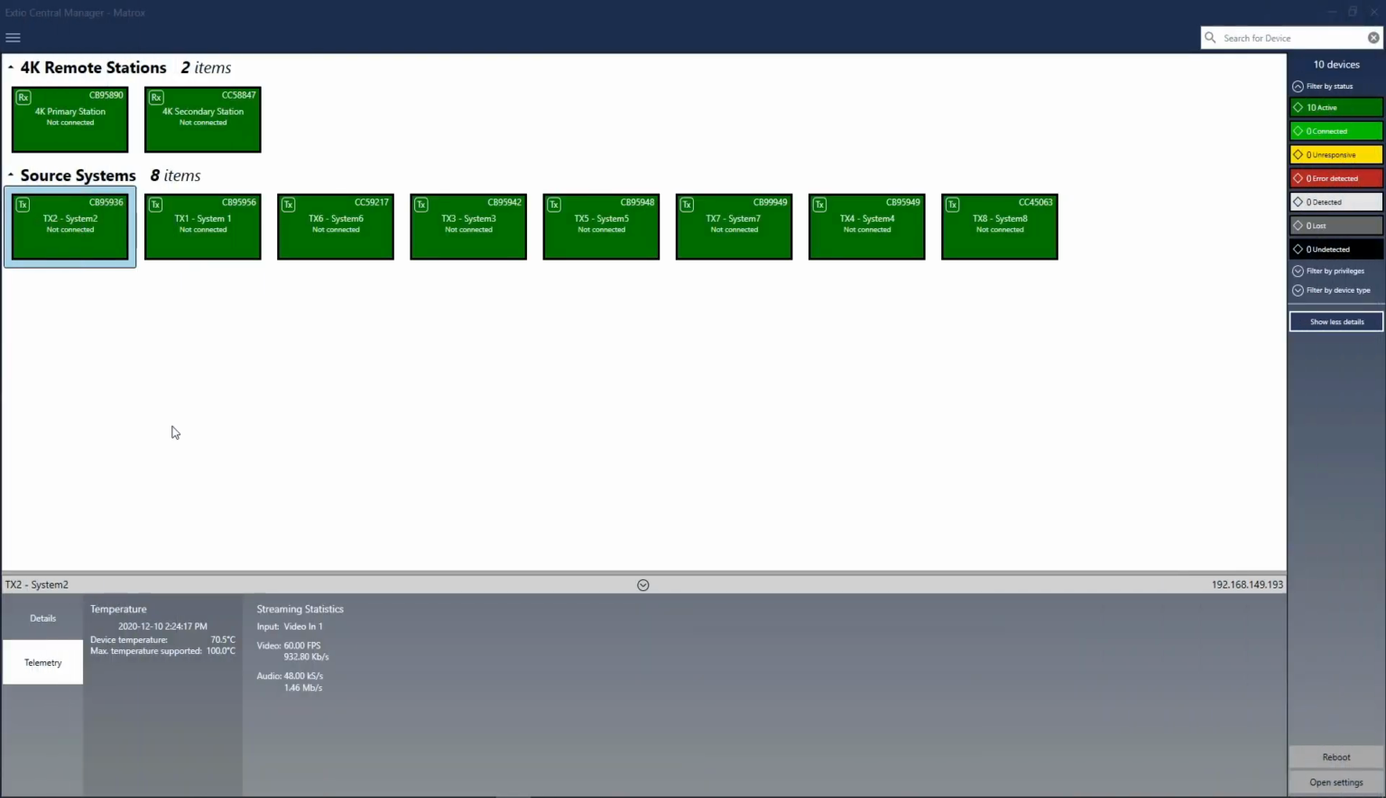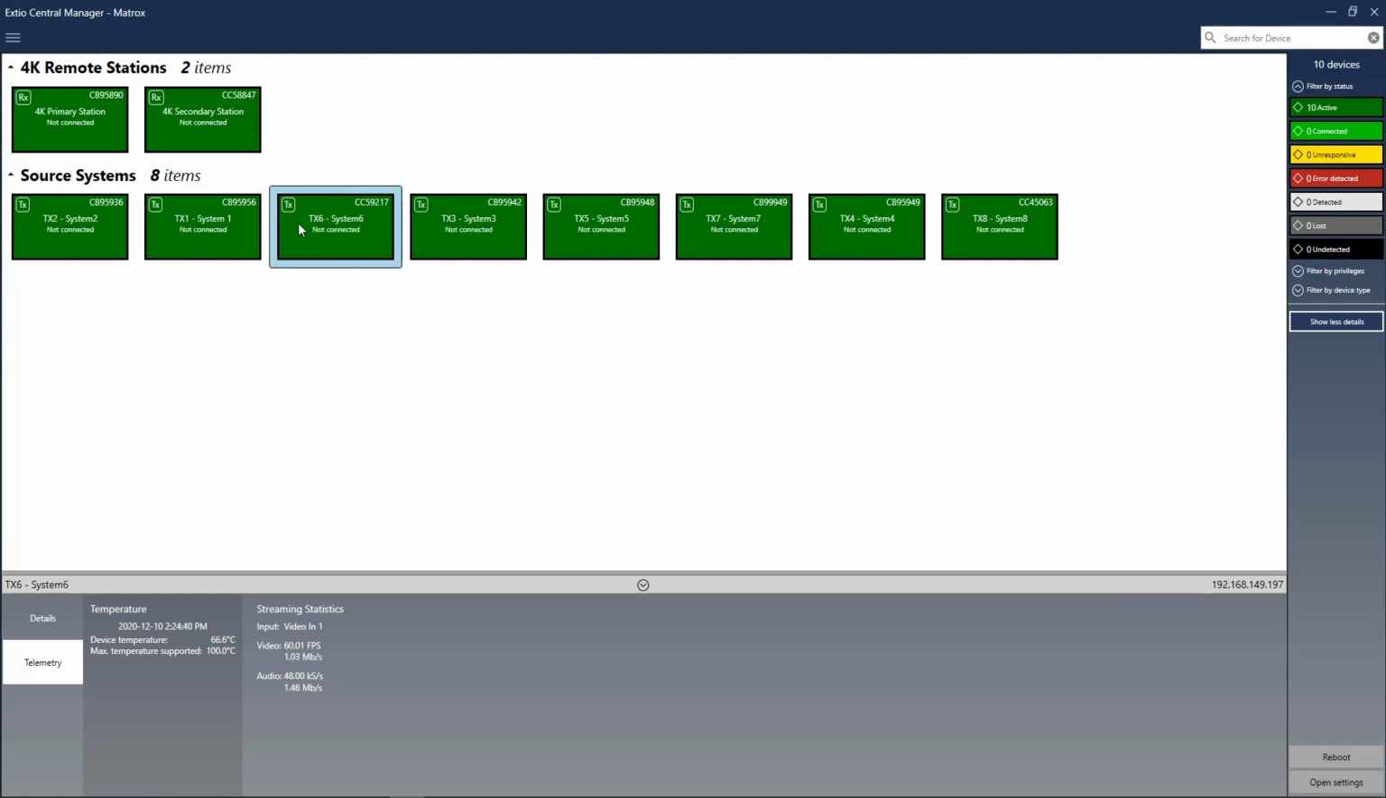Once that's done, in the main interface, you will see all available devices. In our setup, we have 8 transmitters and 2 receivers. If you click on the little arrow at the bottom of the page, you will see details and telemetry information about each device.